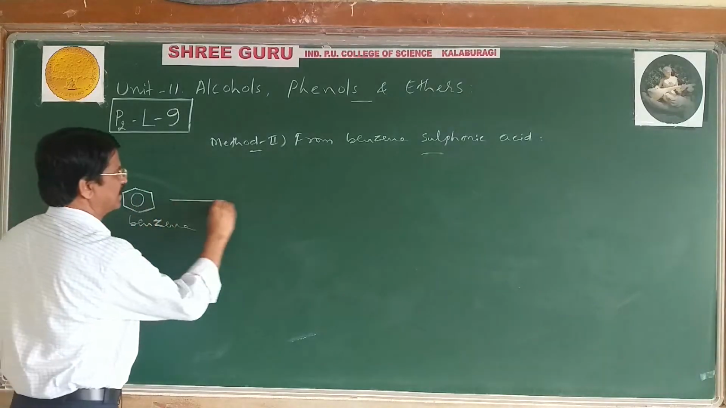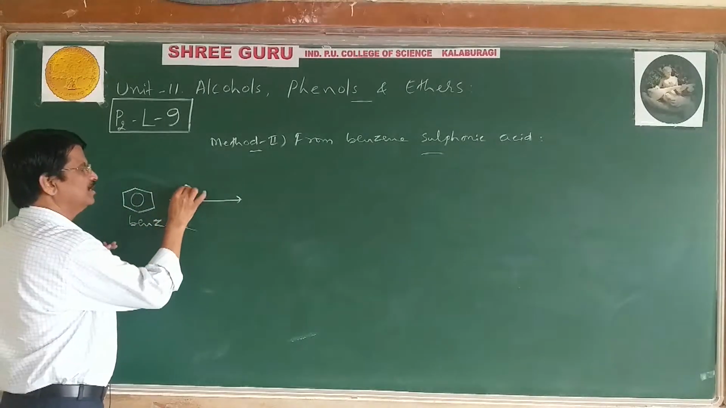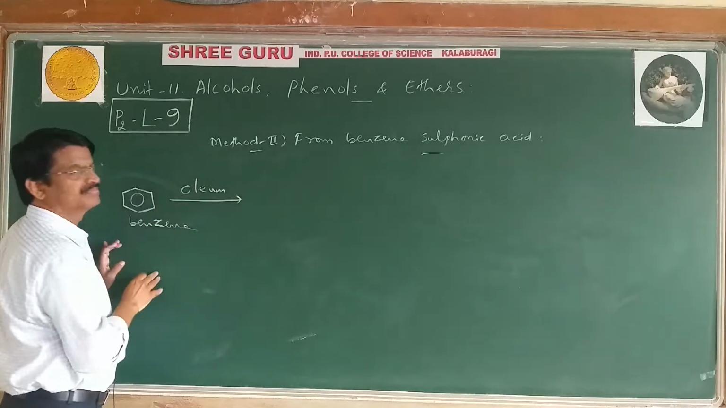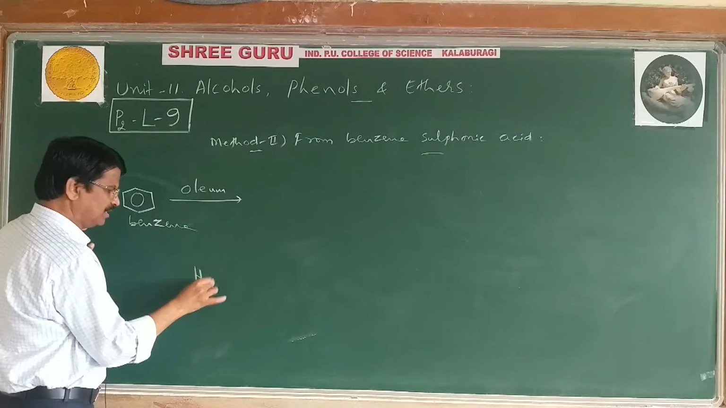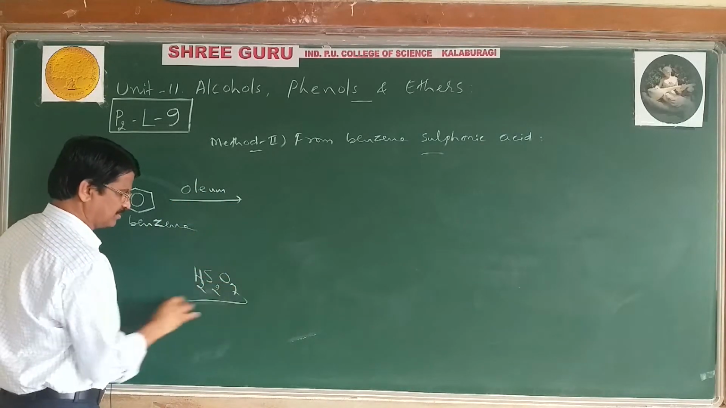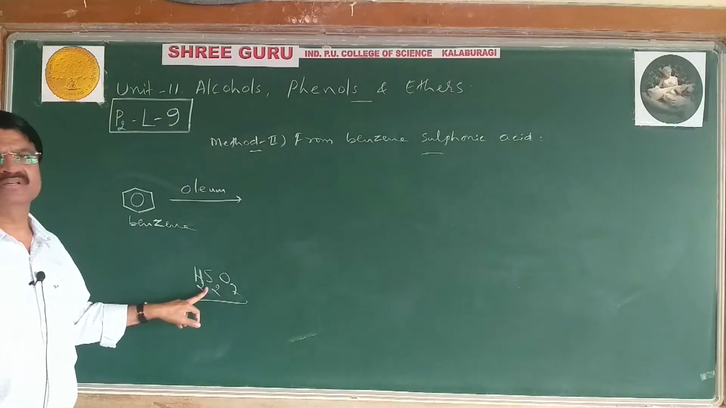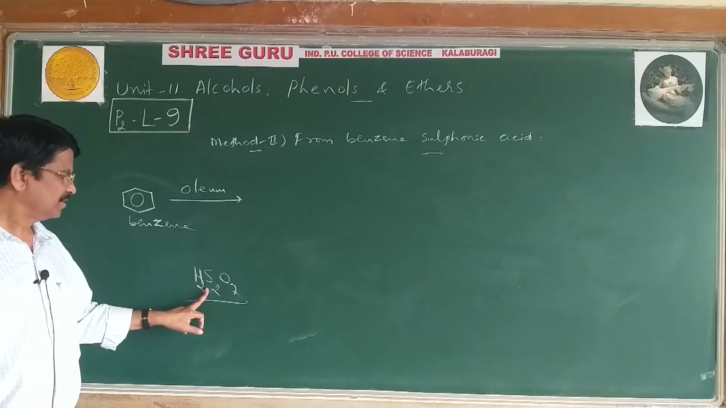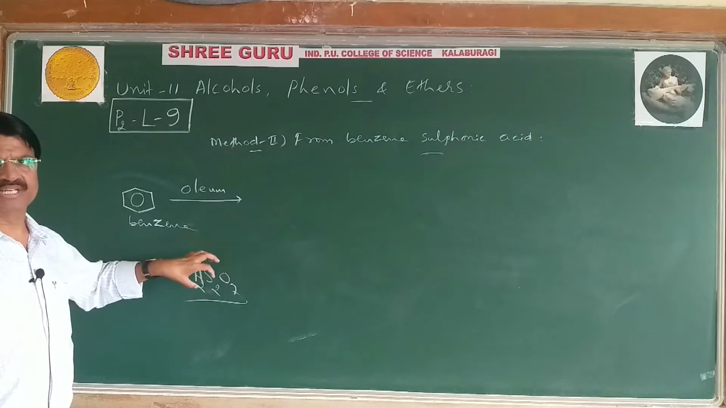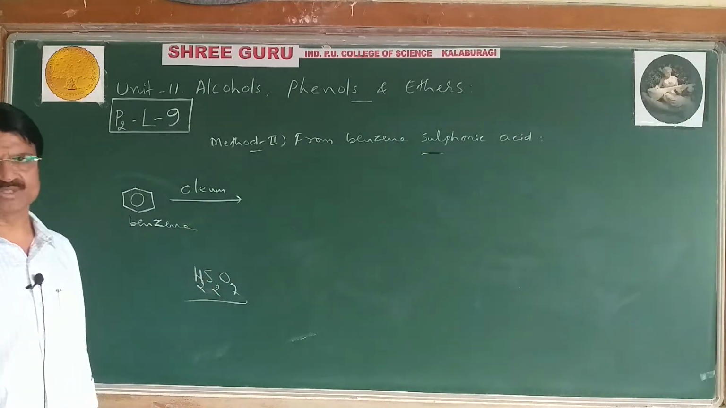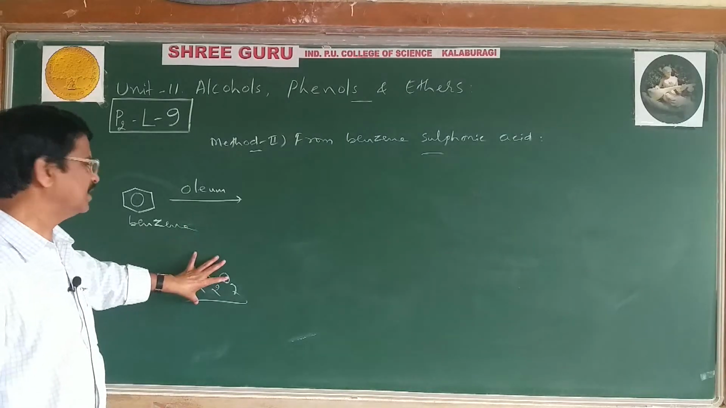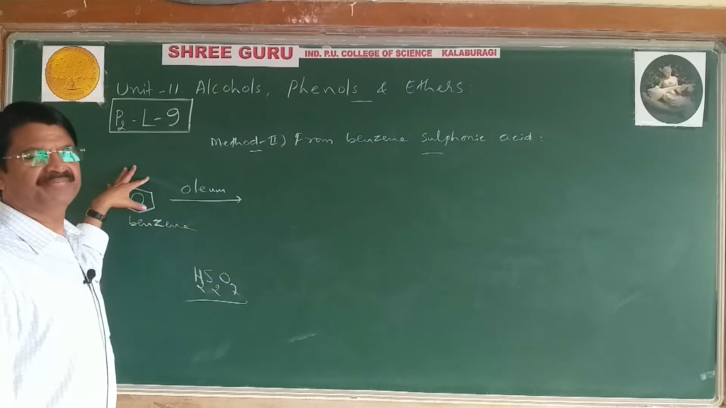Benzene is made to react with oleum, and this oleum is nothing but H2S2O7. This is called oleum or fuming sulfuric acid, and it can produce SO3, a neutral electrophile, and that neutral electrophile attacks the benzene ring.